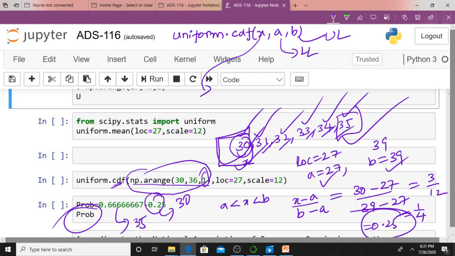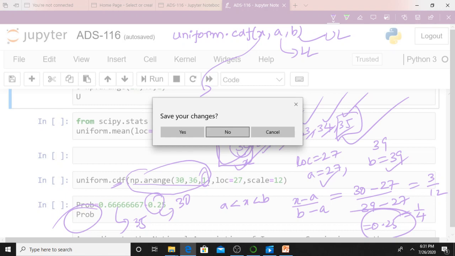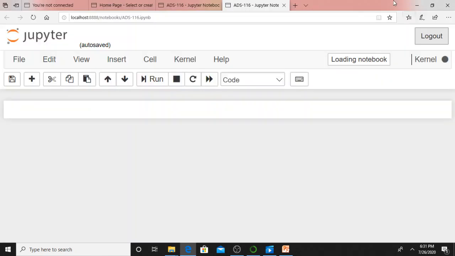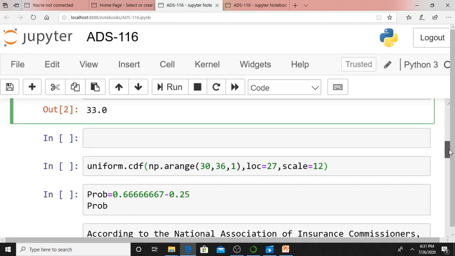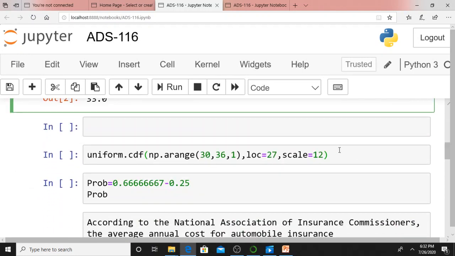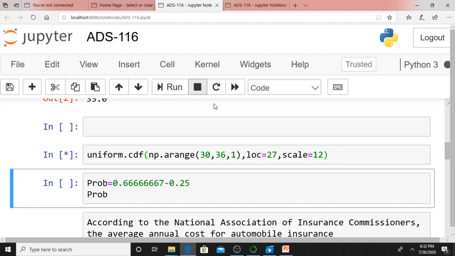What is my required probability? We will try to understand. Just see this one. It is simple and straightforward. What is my required probability? Yes, this is what I already discussed. Let me run this piece of code.